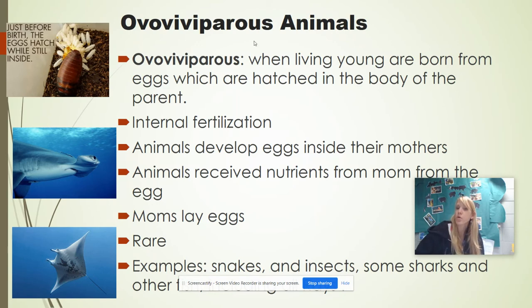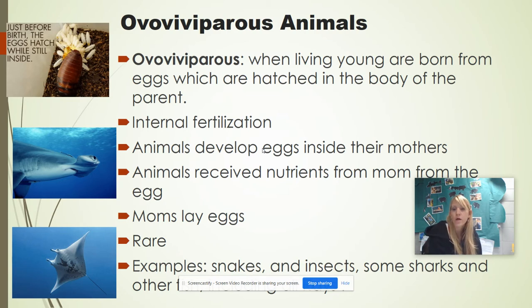Ovoviviparous. Those are a little bit more rare. So when the living young are born from the eggs, so what happens is you have internal fertilization. The animals develop inside the mother, but they develop inside the mother as an egg. So the mom lays the eggs then, and then they hatch from the eggs.